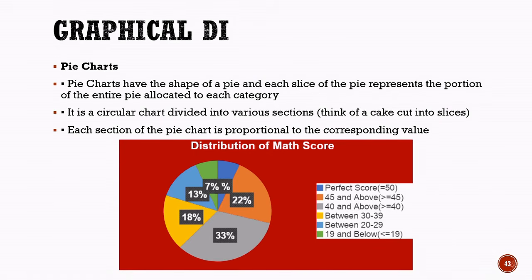In the given example, the pie chart represents the distribution of mathematics scores among students. The different sections represent categories such as perfect score, 45 and above, 40 and above, between 30 and 39, between 20 and 29, and 19 and below. By comparing the sizes of the slices, we can easily understand how the total data is distributed among different categories. Thus, pie charts are useful for showing the proportion or percentage of different categories within a whole.